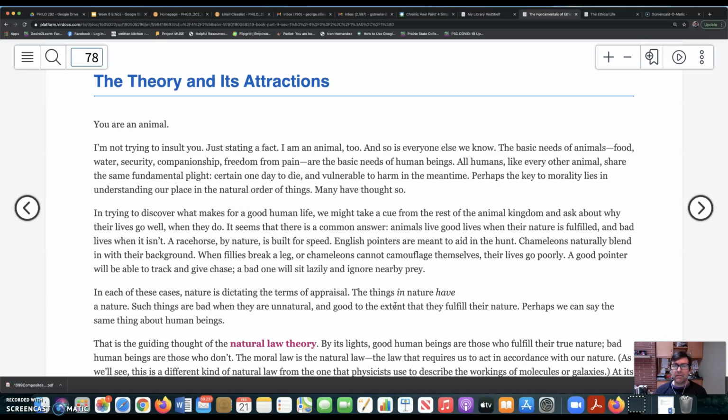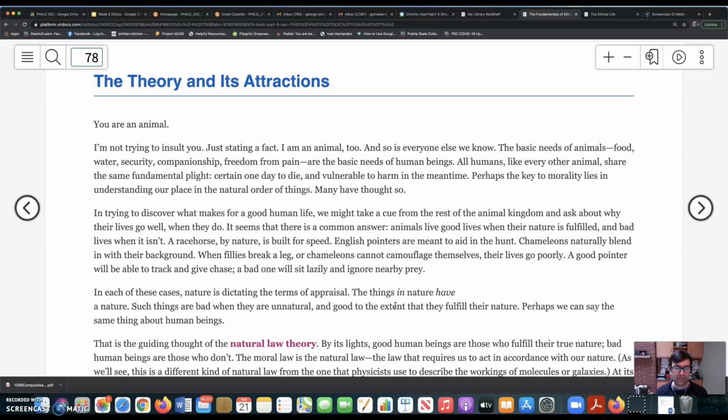Okay, and then toward the end of the chapter, he raises some questions and problems. But he begins by looking at the attractions of the theory. And so the chapter starts with a simple claim. You are an animal. This is an example of a philosopher reminding you of something that you already know. So why is he reminding you of something you already know?